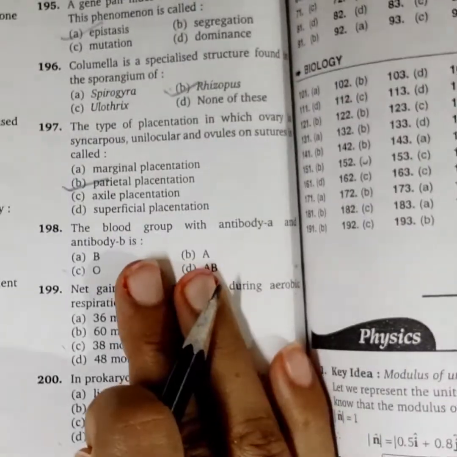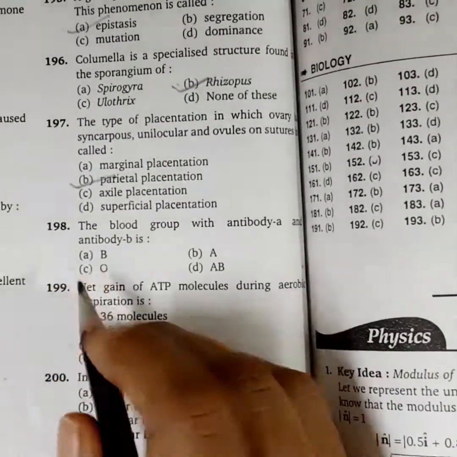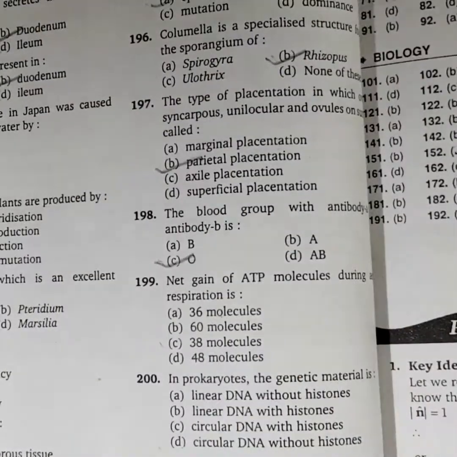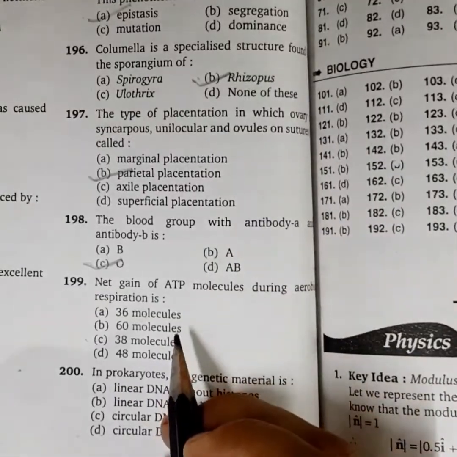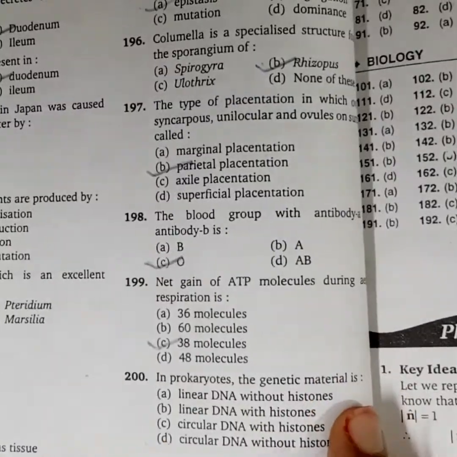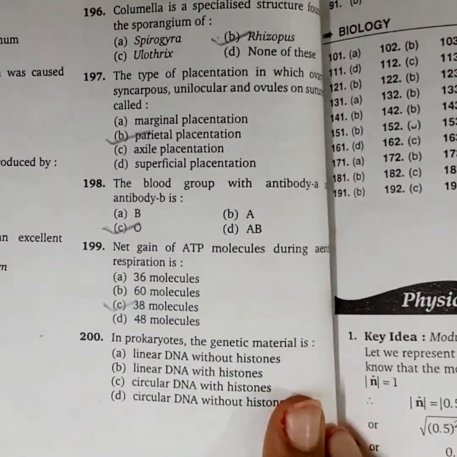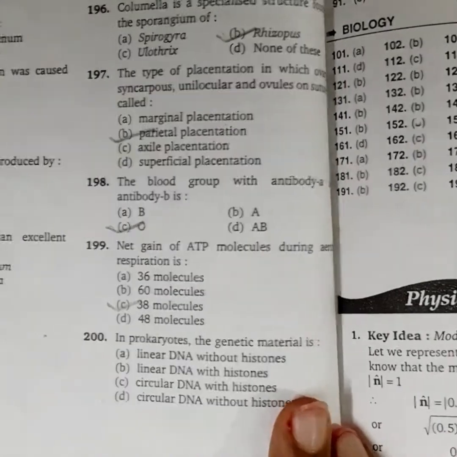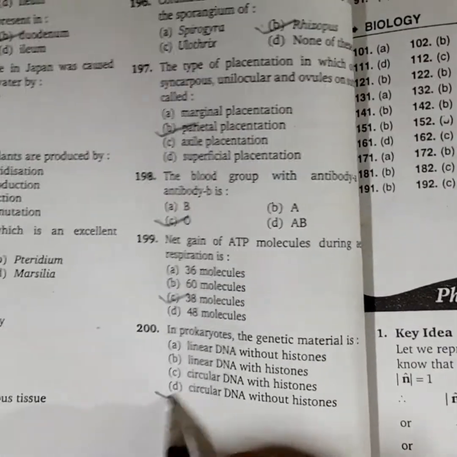The blood group with antibody A and antibody B is O. Net gain of ATP molecules during aerobic respiration is 38 molecules. In prokaryotes, the genetic material is circular DNA without histone.